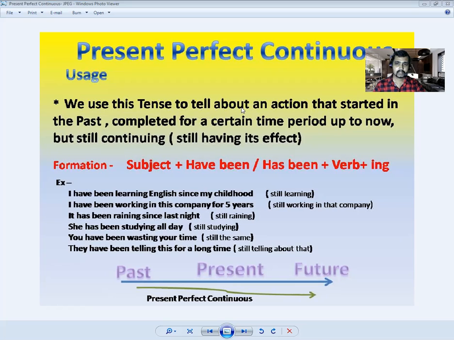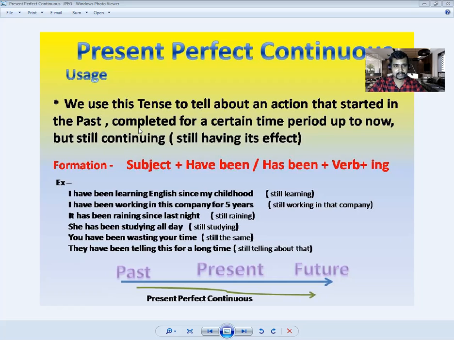Right. So let me tell you something. Now, we all know that has been is used with he, she, it. Those third person singular ones, we use has been. So with the others, we use have been. I have been. You have been. They have been. We have been. Right? All right.